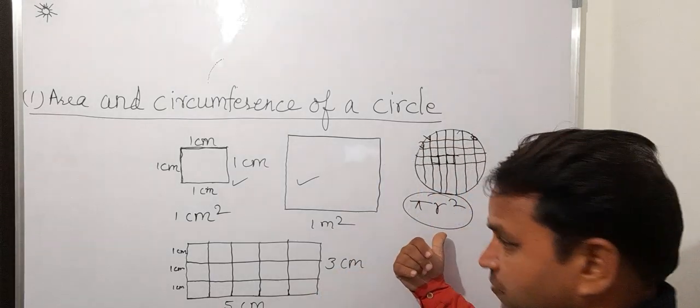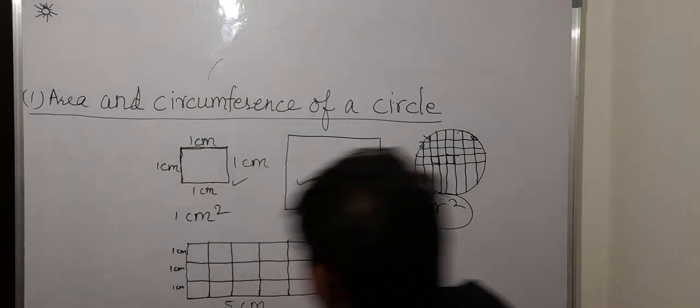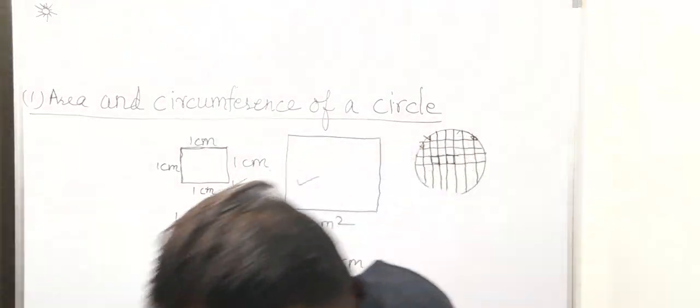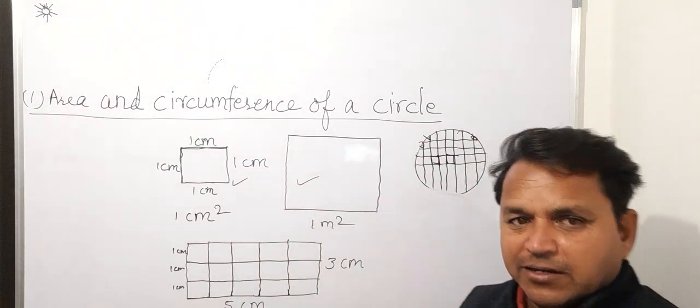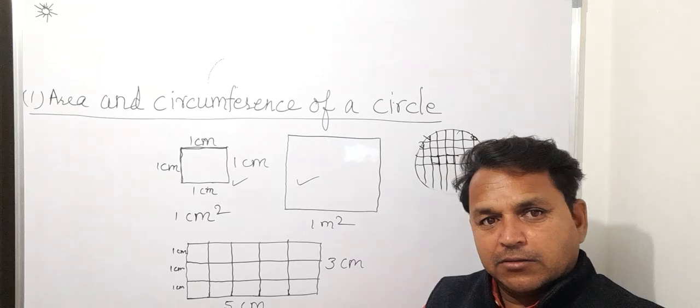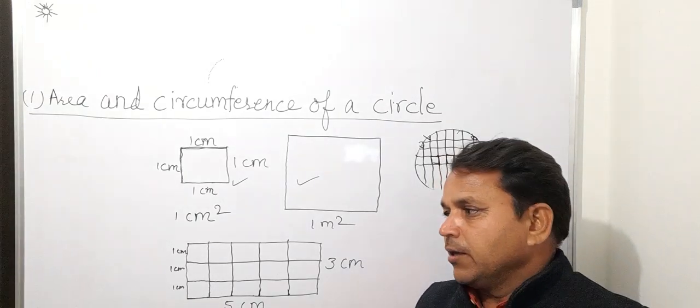How was this formula framed? Now what method they followed was, they thought that if the figure would have been rectangular or square, it would have been very easy to calculate its area. The easiest area to be calculated is that of a square or a rectangle.